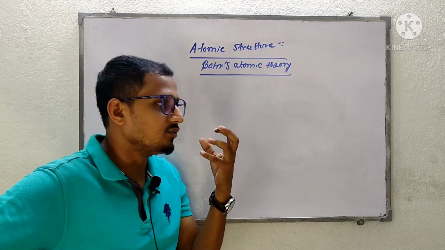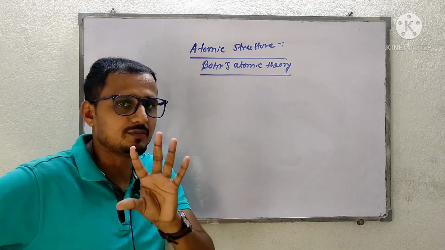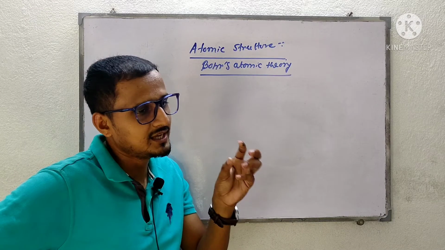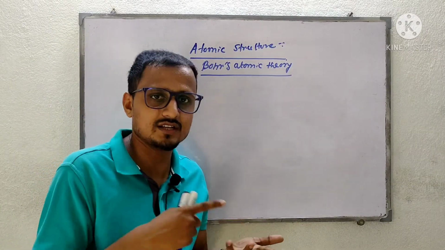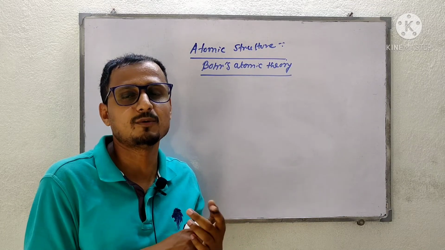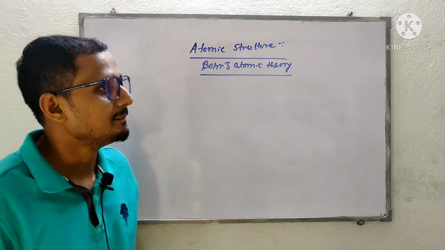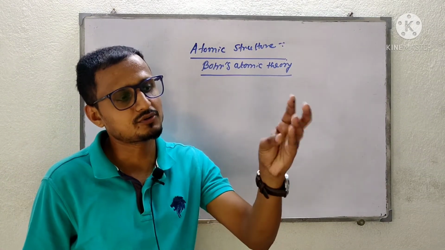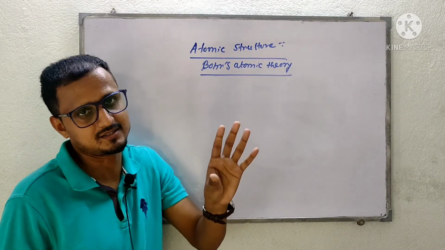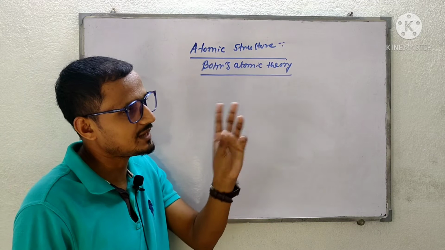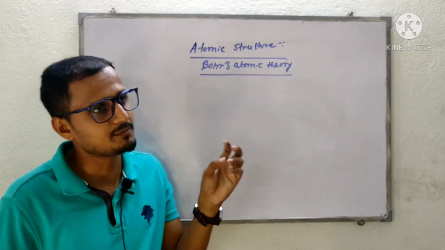But he said that atoms cannot be destroyed, whereas actually an atom can be divided. That means atoms are made of some particles. Those particles are the electron, proton and neutron, and some other particles like positrons may be there, but these 3 particles, electron, proton and neutron, should be there. These are the subatomic particles. So some scientists came and said atoms should be made up of neutron, proton and electron.